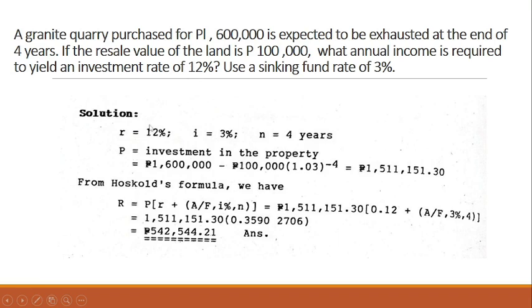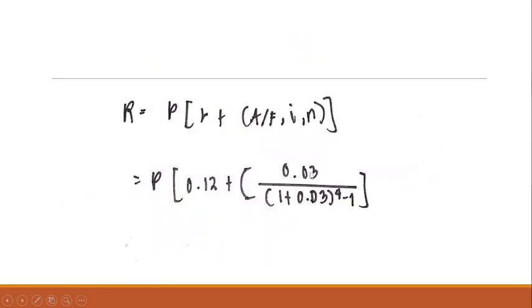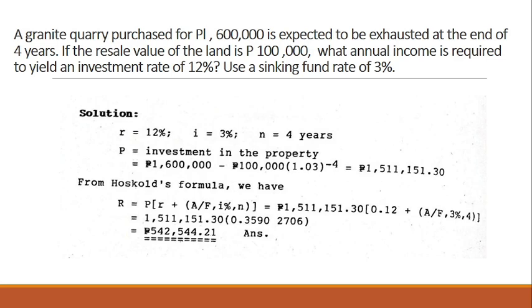So, first, identify the given. Our investment rate is 12%. Our interest rate is 3%. Our N years is 4 years. So, P is equal to the investment in the property, so that is 1,600,000 minus 100,000. This is the salvage value. And utilizing this Hoskold formula, this is the formula used in the equation. Now, we arrive at an amount of 1,511,151.30.